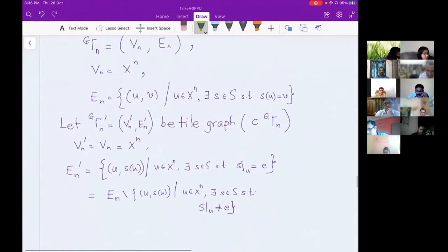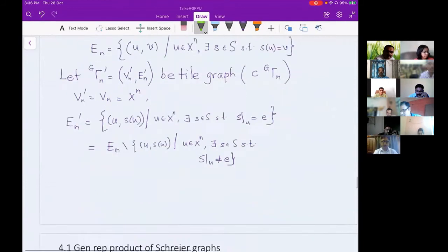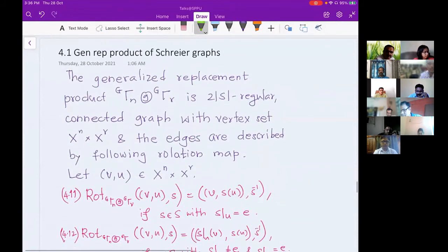So for the tile graph, when your S restricted to U ends in the identity, and when you are again traveling across the cycle, those edges you remove from the Schreier graph, and whatever is left is the tile graph. I'll try to explain what I'm saying with the help of an example.